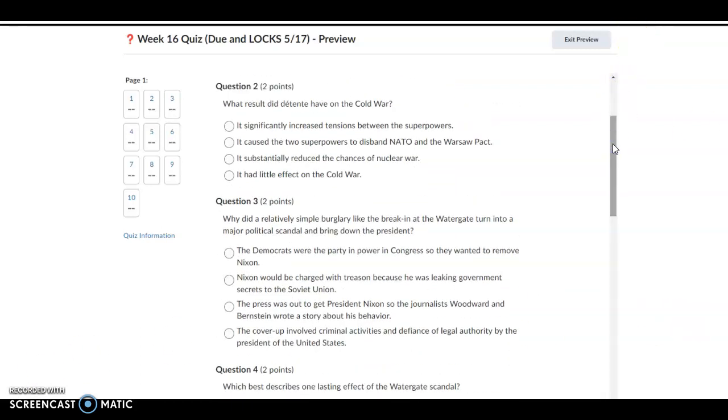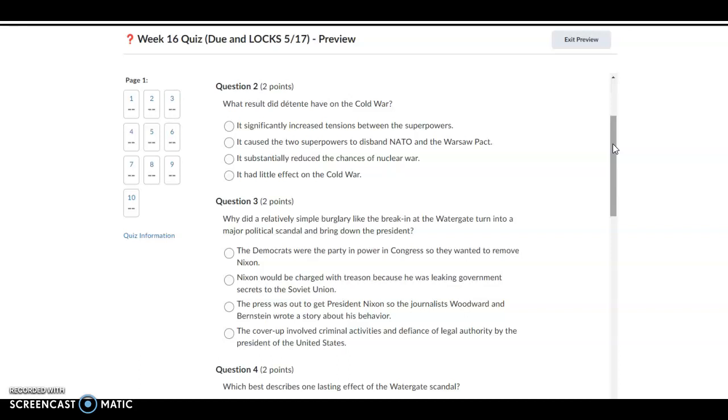Question 2, what result did détente have on the Cold War? A, it significantly increased tensions between the superpowers. B, it caused the two superpowers to disband NATO and the Warsaw Pact. C, it substantially reduced the chances of nuclear war. D, it had little effect on the war.